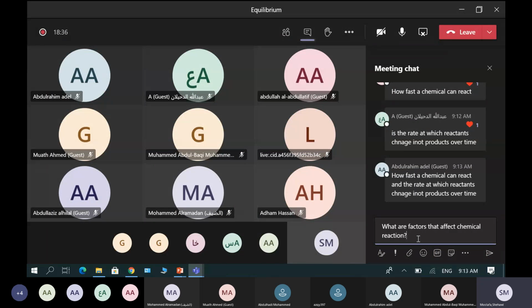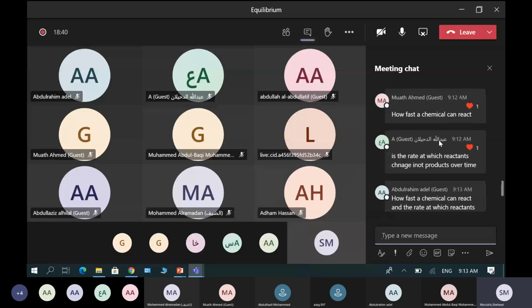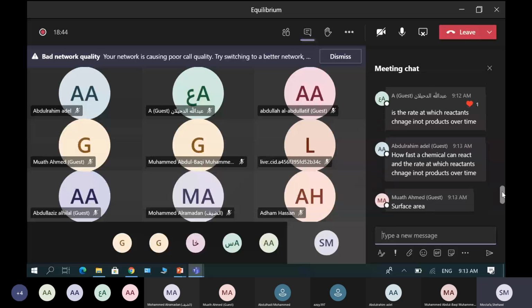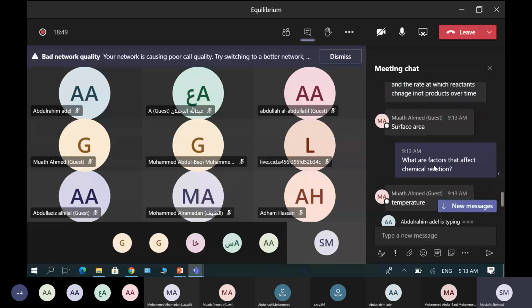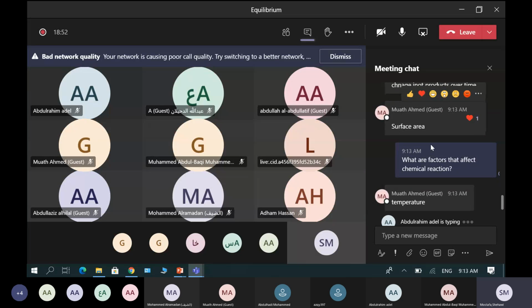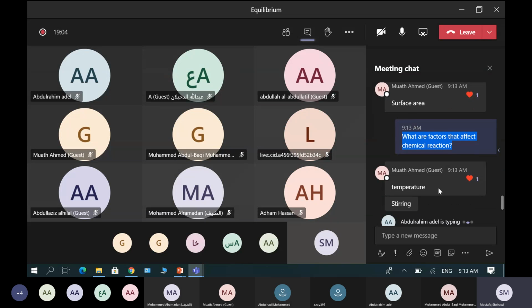Ibrahim Adil said how fast a chemical reaction can react and the rate at which reactants can join. Bravo, Ibrahim Adil, excellent. Surface area, Muaz, yes, we have 5, by the way. We want the 5. Temperature, number 2. And what else? We have 5 factors that affect the rate of chemical reactions. What are those 5 factors that affect rate?